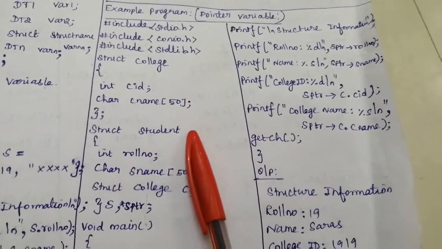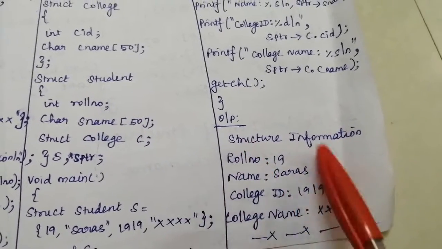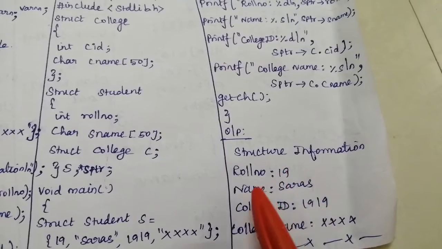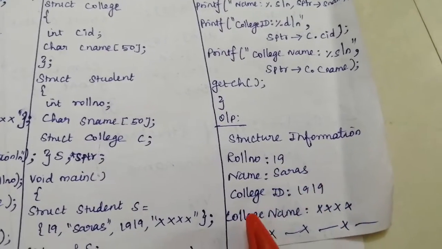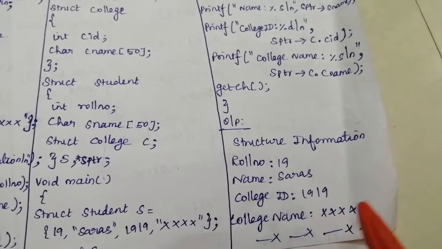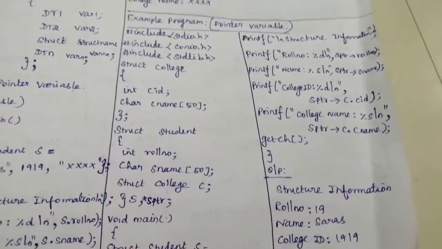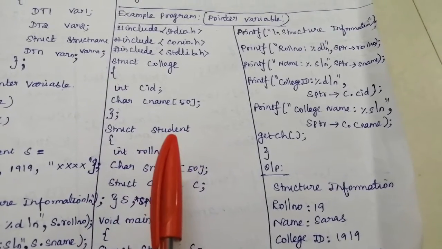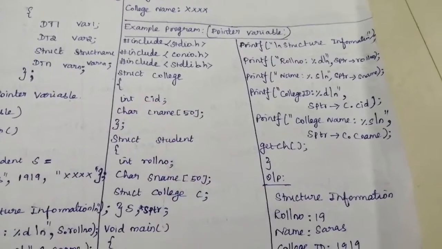While running the program, the output will be displayed on the screen like this: structure information, roll number colon 19, name colon Saras, college ID colon 1919, college name colon XXXX. So this is the output for the corresponding program. This program illustrates the usage of the pointer variable in nested structure.